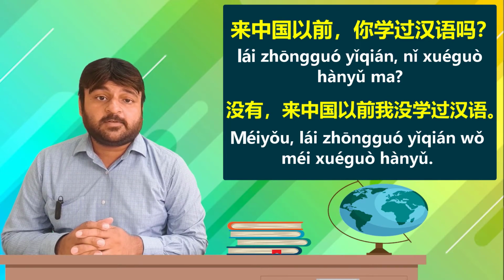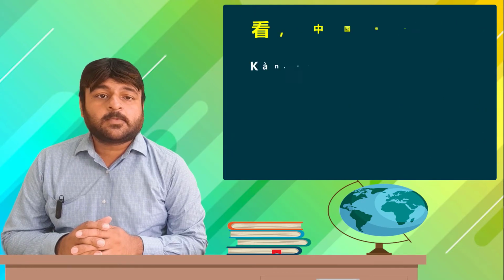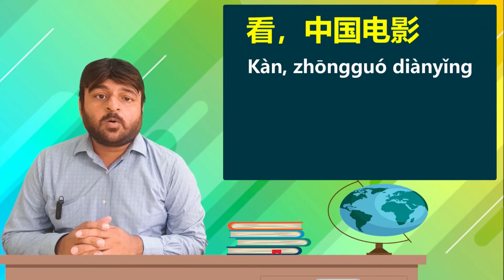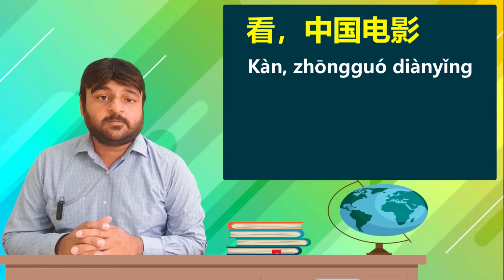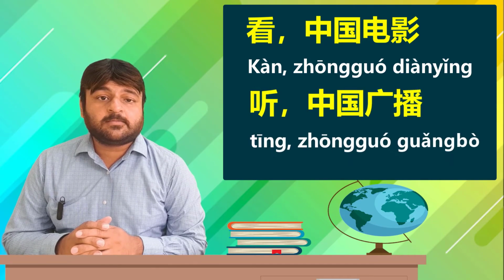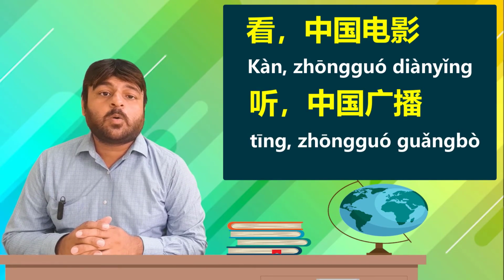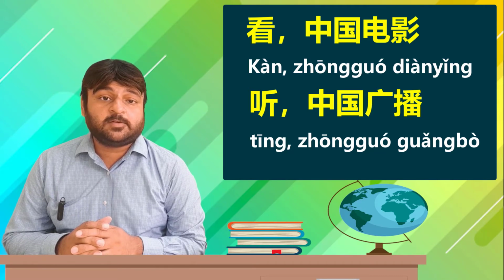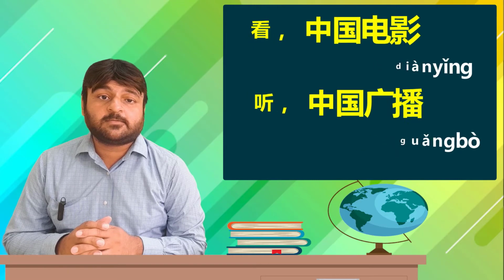Let us look at the words in the box to make replacement. 看, to see. 中国电影, movie, Chinese movie. Before coming to China, had you seen a Chinese movie? 没有, no. Before coming to China, I have not seen a Chinese movie. 听, listen. 中国广播, a Chinese broadcast. Before coming to China, have you listened to a Chinese broadcast? No. Before coming to China, I have already not listened to a Chinese broadcast.